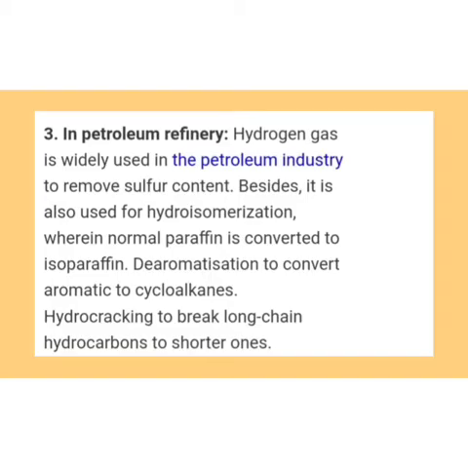Here the number 3 use is in petroleum refinery. Hydrogen gas is widely used in the petroleum industry to remove sulfur content. Besides, it is also used for hydroisomerization, wherein normal paraffin is converted to isoparaffin, dearomatization to convert aromatics to cycloalkanes, and hydrocracking to break long chain hydrocarbons into shorter ones. In this way, we can remember different uses of hydrogen gas.